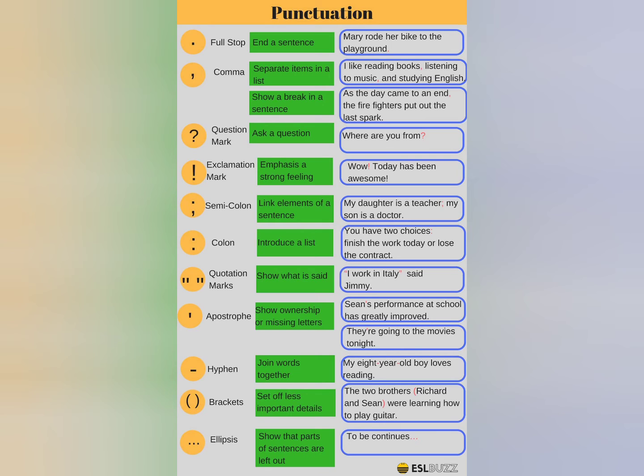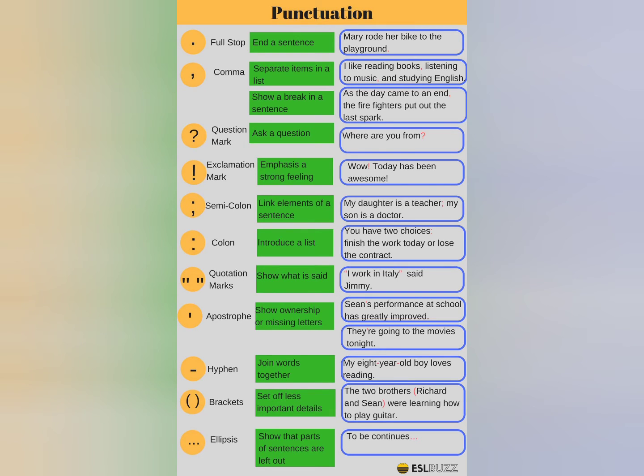Next, see the question mark. Question mark is used to ask a question. Question mark is used at the end of a sentence. The example here is, where are you from? So that the sentence ends with a question mark. Next is exclamatory symbol. Exclamatory mark.